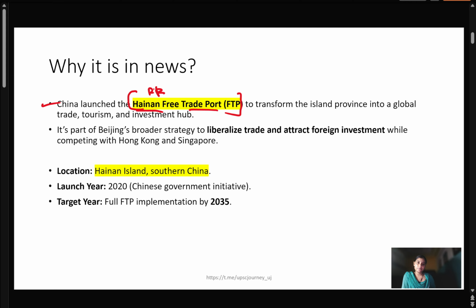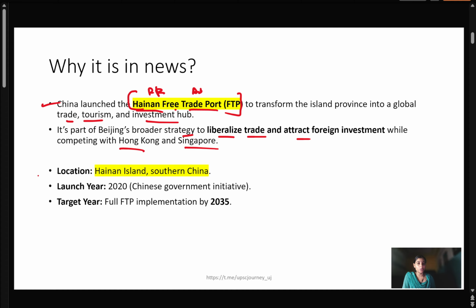From your prelims perspective, it can be asked what is the Hainan Free Trade Port? It's an initiative launched by the China government to transform the island province into a global trade, tourism and investment hub. It's a part of Beijing's broader strategy to liberalize trade and attract foreign investment while competing with Hong Kong and others like Singapore.